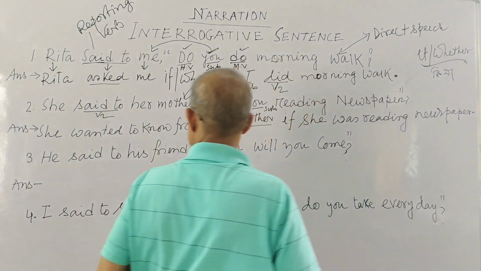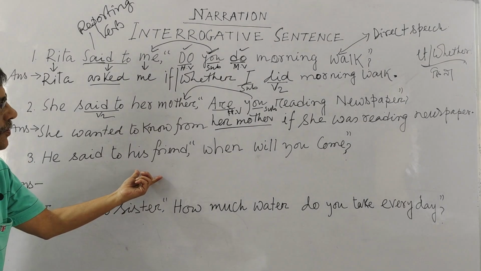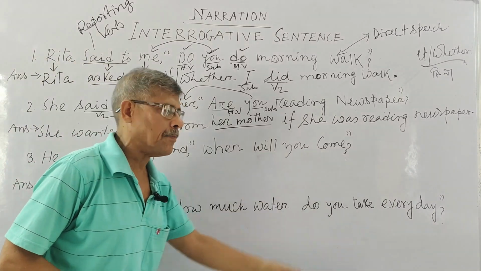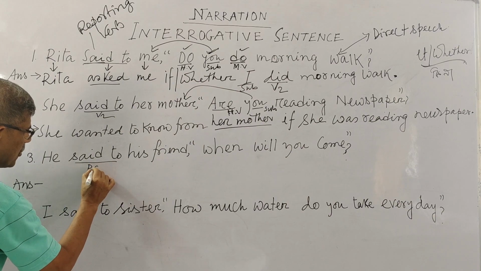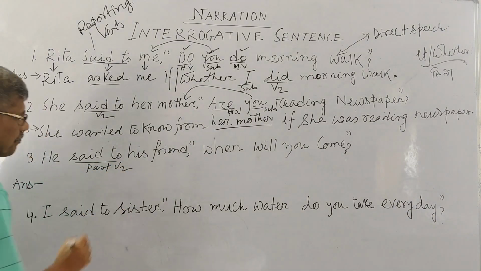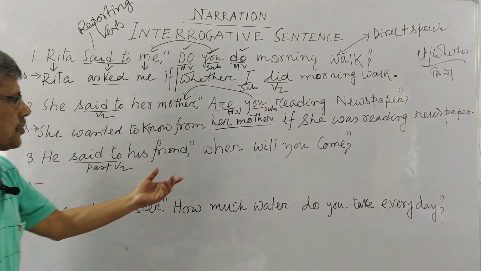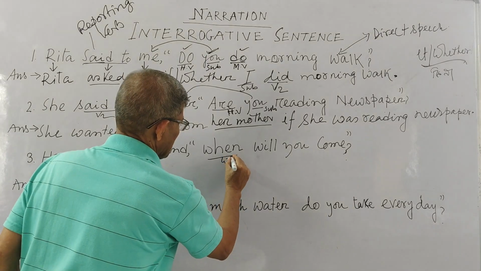Now you see, he said to his friend, when will you come? Now you see, this is your past form, okay, that is V2. This is your WH.